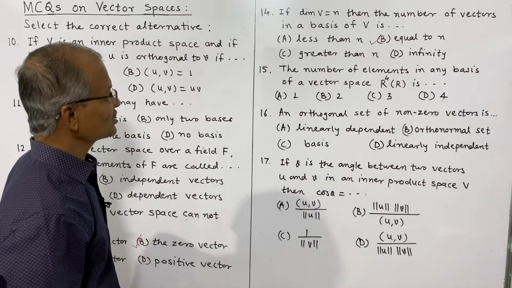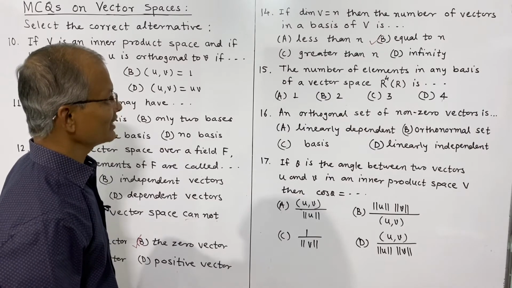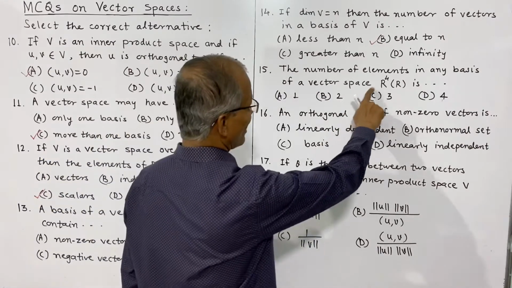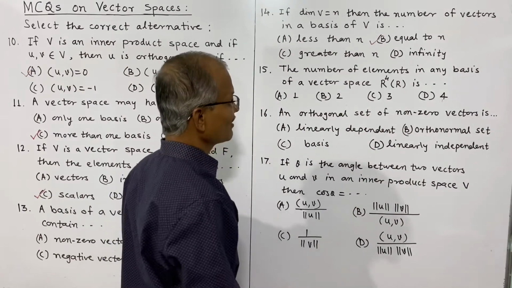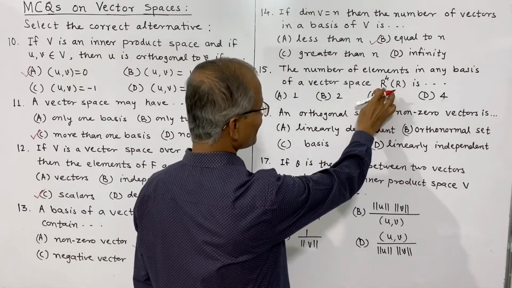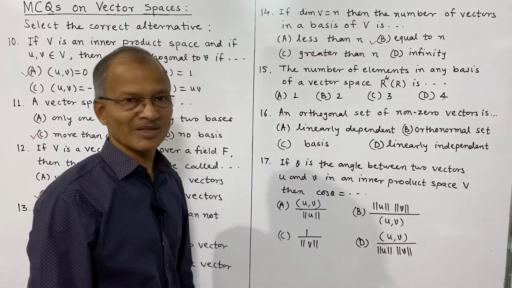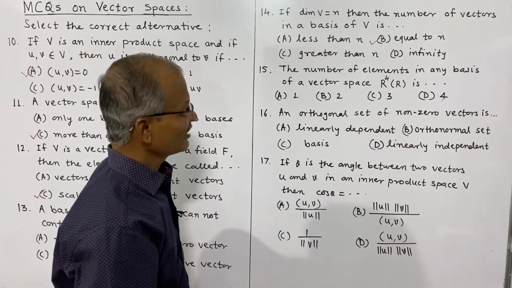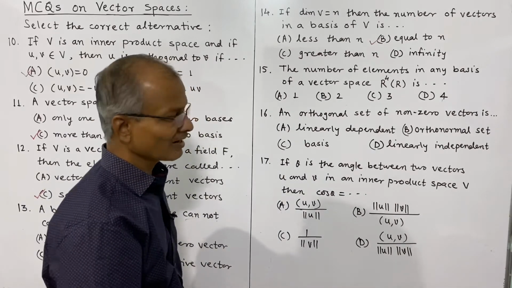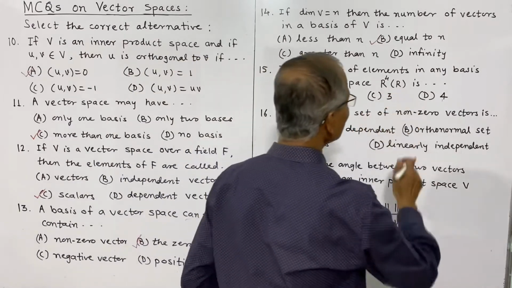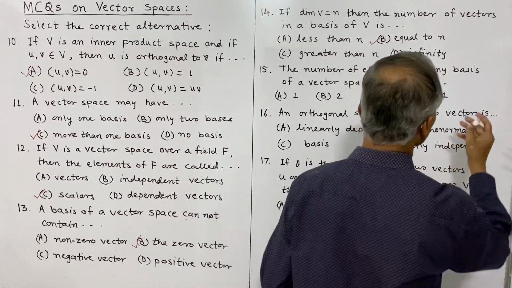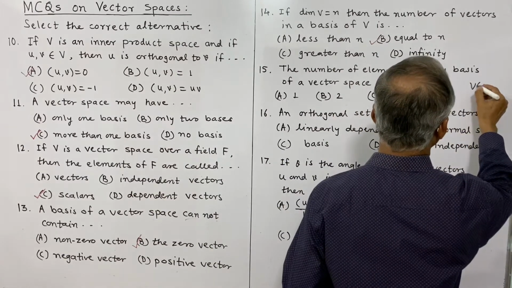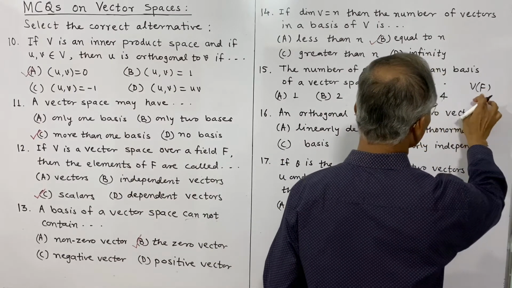Now the 15th is the number of elements in any basis of a vector space R4 over R. Now this is the four-dimensional real space. Vectors are real numbers. What it means is, in general we denote a vector space V over F, a vector space over a field F.